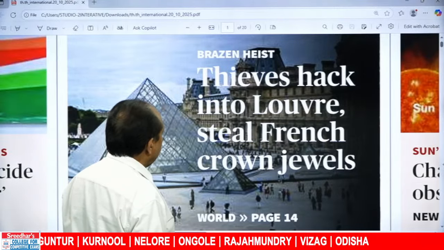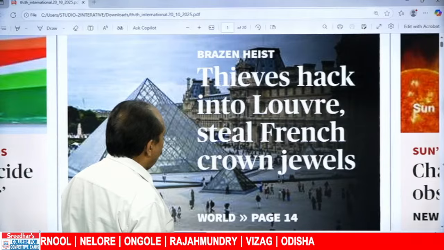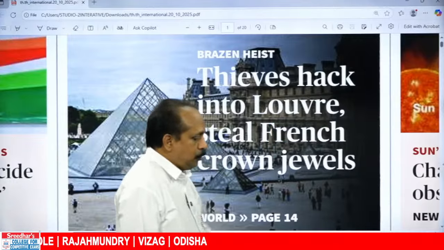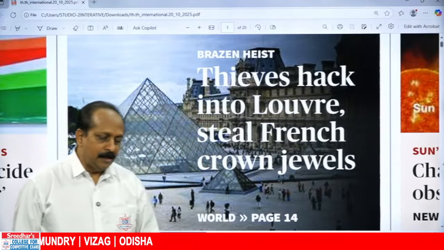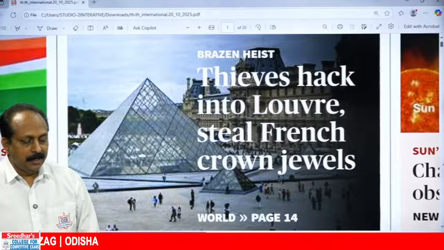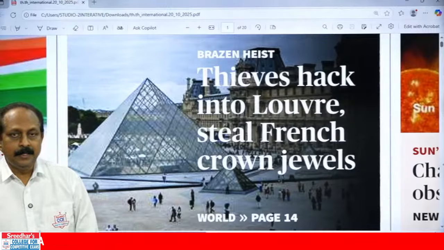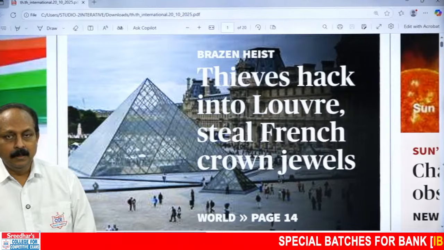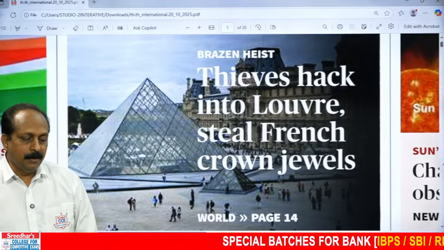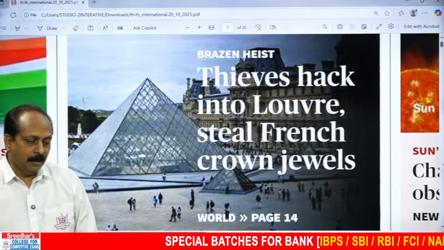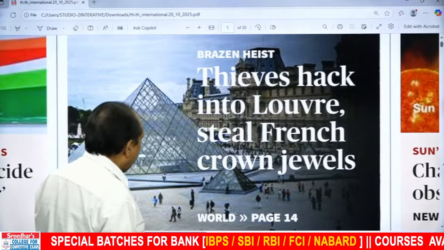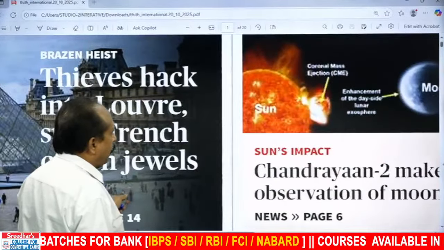Thieves hack into Louvre, steal French crown jewels, and hack into. This goes with the IT field. In British English, we use words like thief, theft. In American English, burglary. Burglar means a thief, and burglary means a theft. These are all very important words you have to remember.